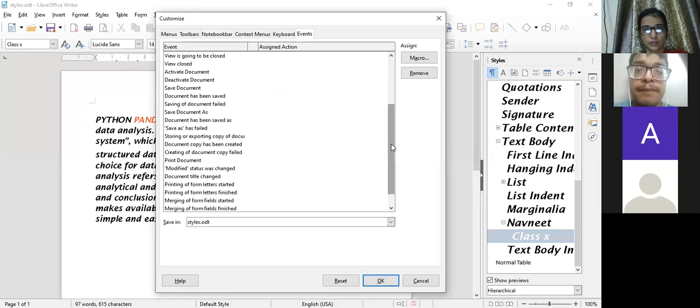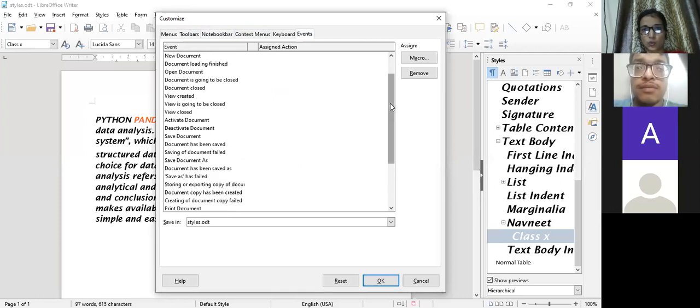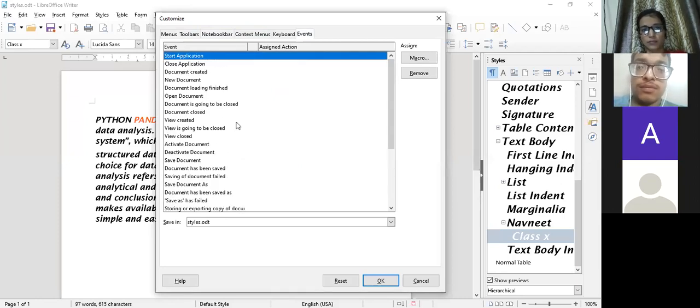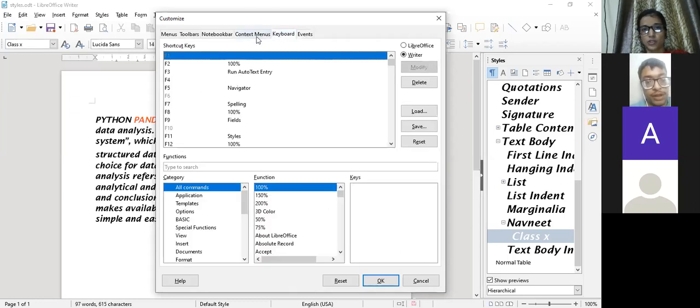Okay, ma'am. So I need to search first. I'll do after the class. See, there are a number of events which are not working, so you can select those events and add them. Then it will work. Even the shortcut keys were not working at that time, but you need to select and modify. Then it will work.